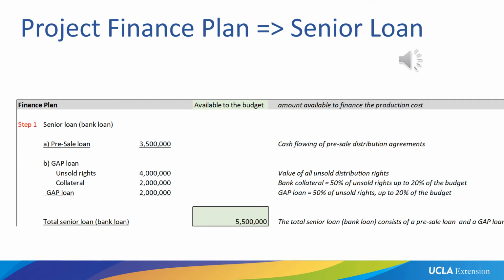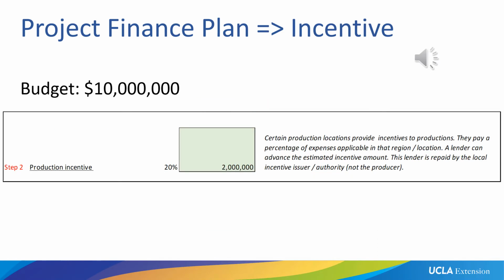The bank will look at these $4 million and will say, you know what? 50% of that I will give you a loan against. And that's called a gap loan. So in addition to our pre-sale loan of $3.5 million, the bank will also give us a gap loan based on the unsold rights of $2 million. So now we have received a bank loan of $5.5 million. Now we have to cover a budget of $10 million.